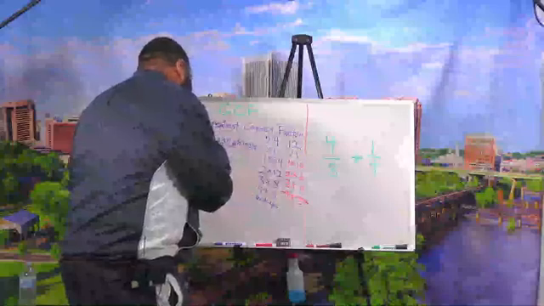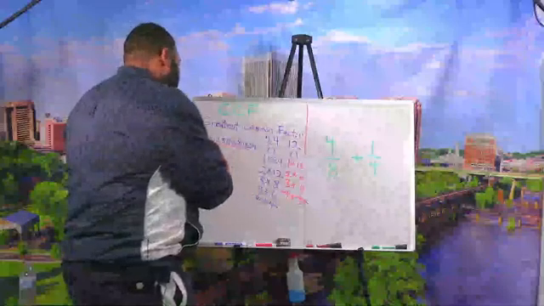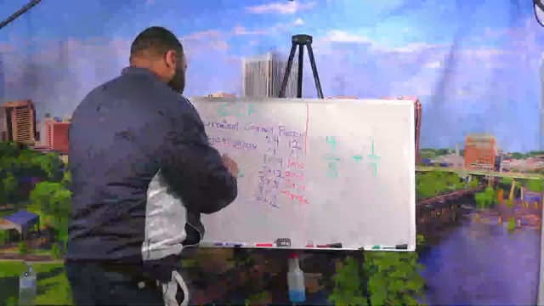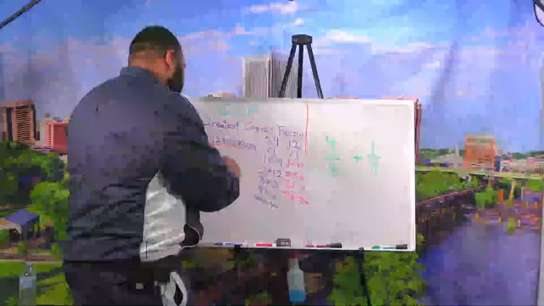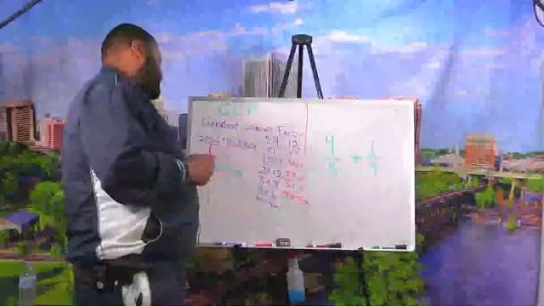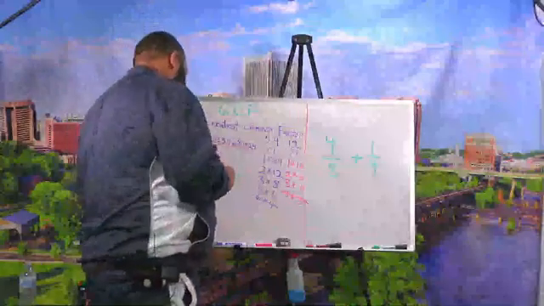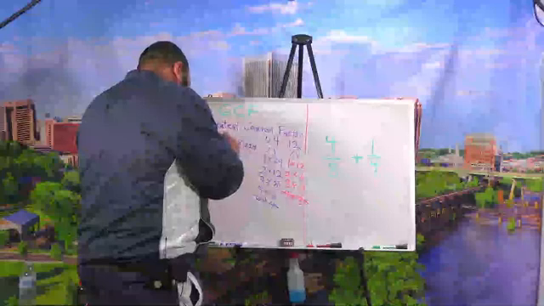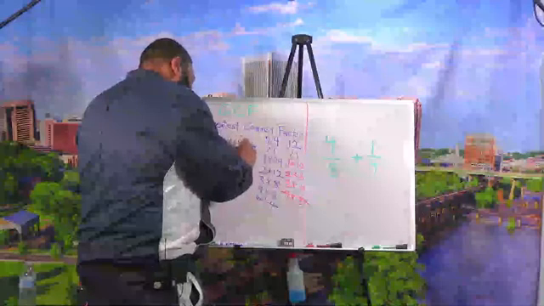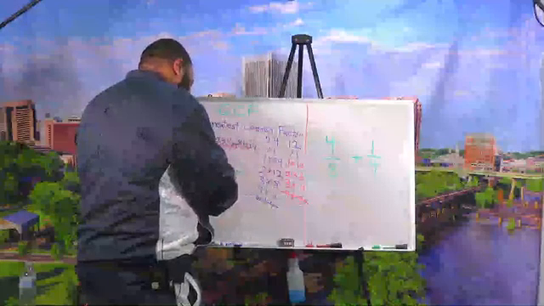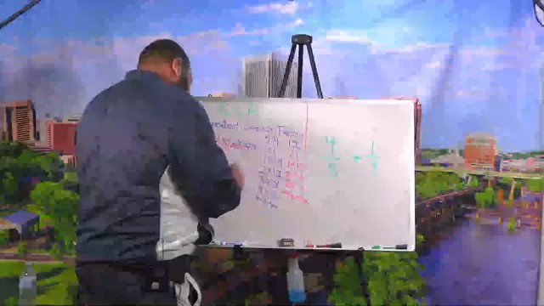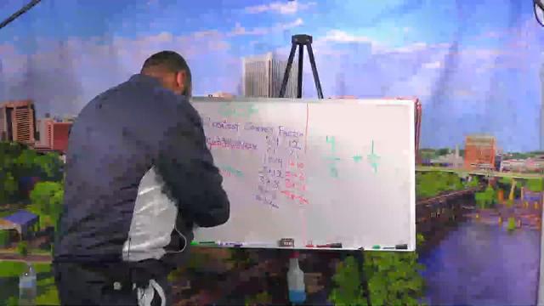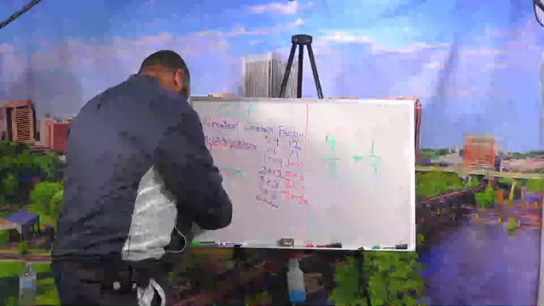What times what gives me 12? You guys did a great job on that one. 1 times 12. Perfect. 2 times 6. And 3 times 4. I'm going to put a comma in between these so you know that these are all separate numbers here. Okay, and here at the bottom, I'm going to put my greatest common factor here at the bottom.